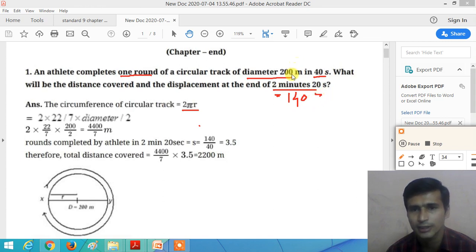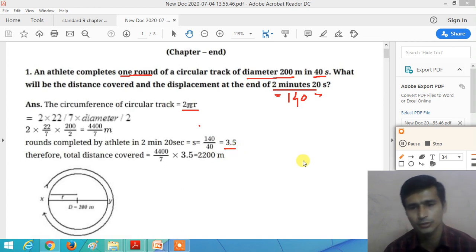In 40 seconds, the athlete covers one round. So in 140 seconds, how many rounds will be completed? It is equal to 140 divided by 40, which gives the answer 3.5.